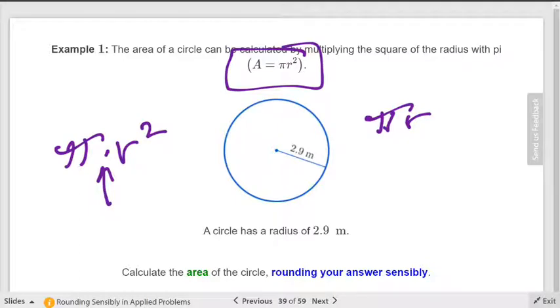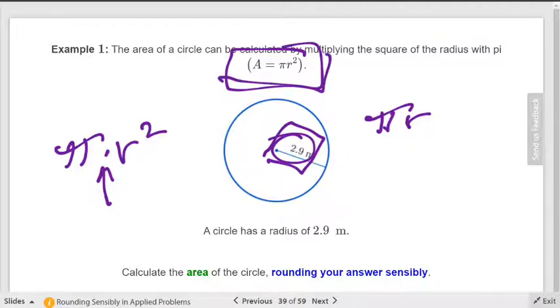Since those are multiplied, what is the rule? You look for the number with the smallest number of digits. There you go. In this case, 2.9 is the only number, because pi is a symbol on your calculator. You're not going to turn that into digits, and even if you did, it has lots more digits than 2.9. So your answer is going to have how many digits in this case? 2, because it's 2.9. You're going to use the number of digits, not decimals, digits.